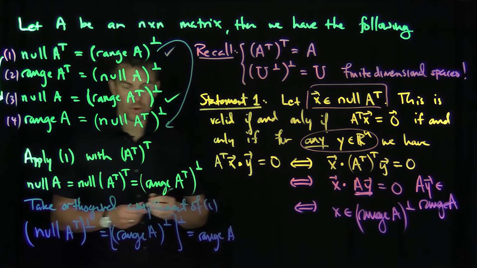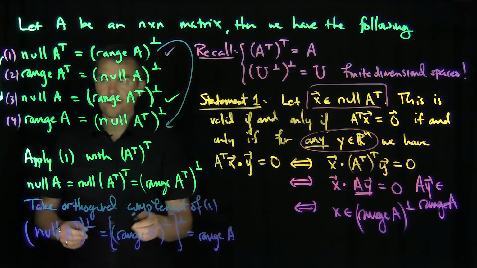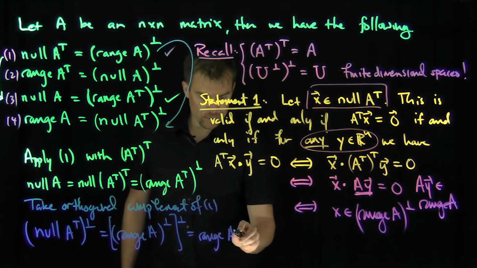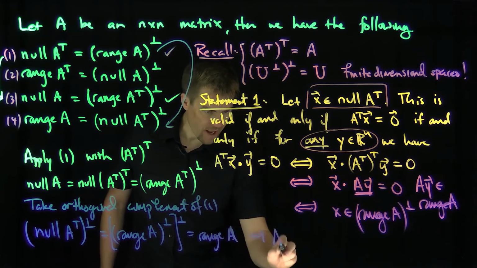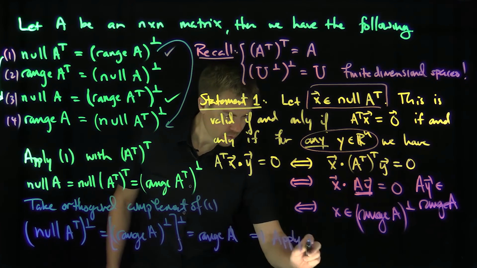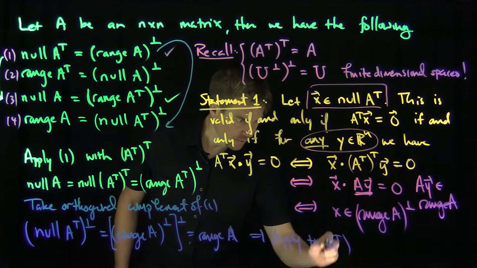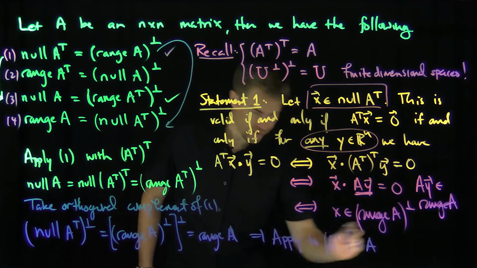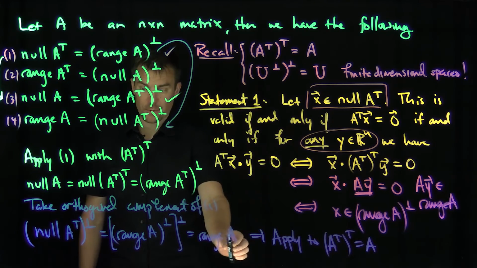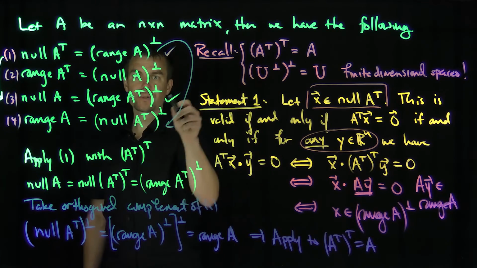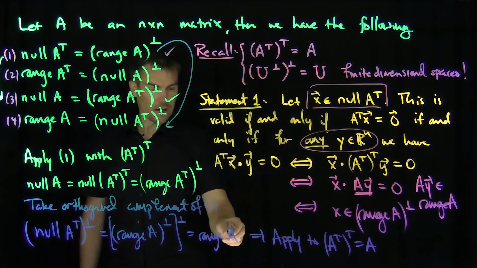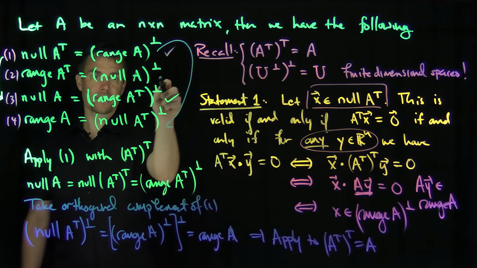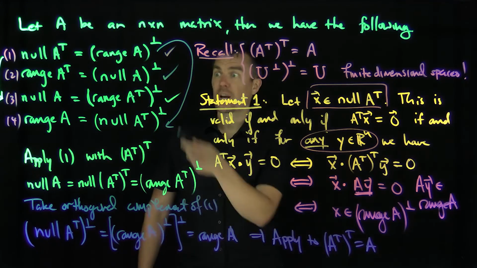I just need to get to 2. To get to 2, I can apply result 4 to A transpose. If I replace A with A transpose, the double transpose gets me back to A, so I'll get number 2 if I apply this result to the transpose.